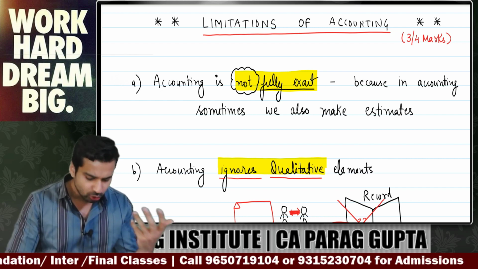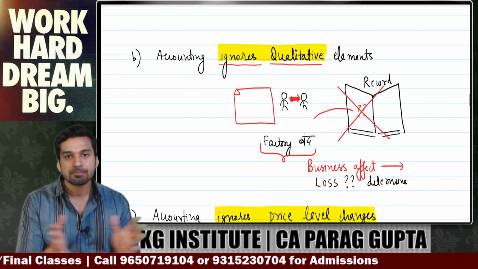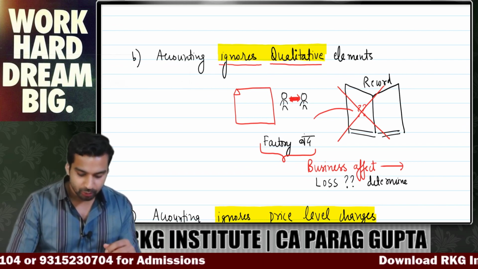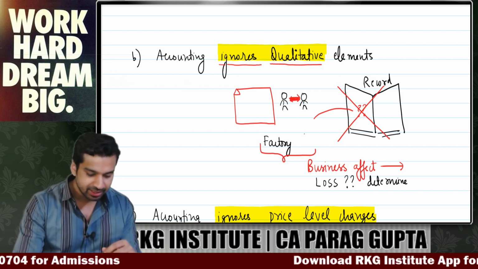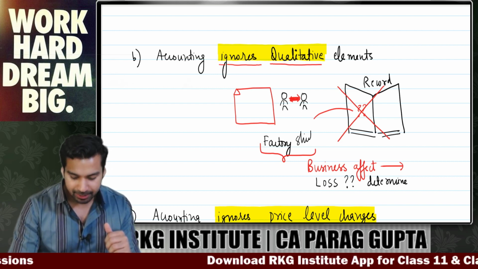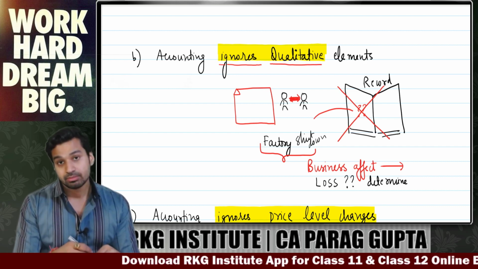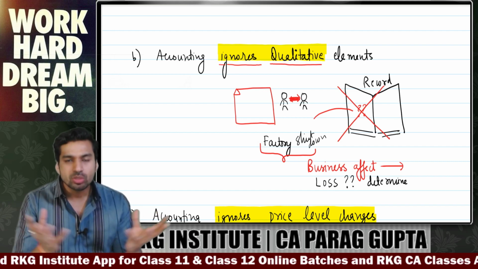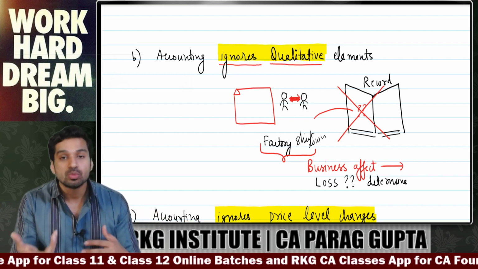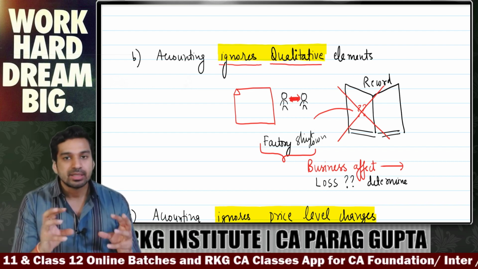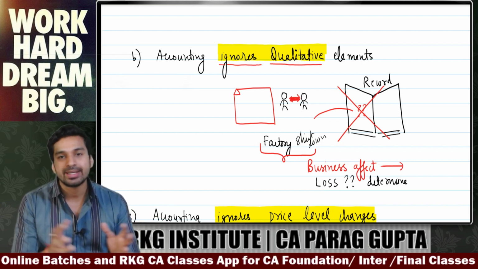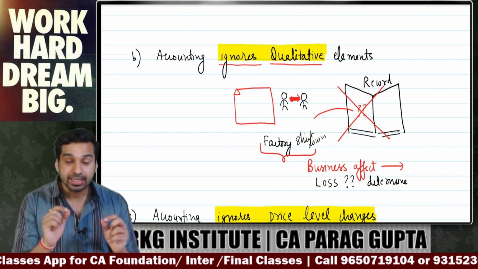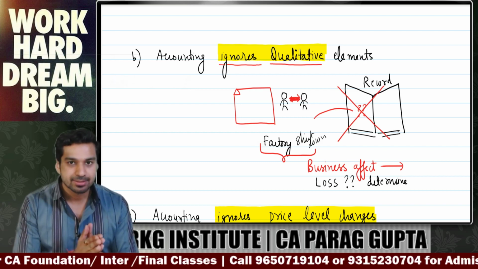Second, it ignores all the qualitative elements. Like suppose there are 2 workers in my factory, and they both got into an ugly fight, and my factory has been shut down for, let's say, 5 days. Is it a loss to my business? You will say, yes, sir. But this whole scenario cannot be converted into money terms. I cannot quantify this whole scenario because it is qualitative in nature. So, second limitation of accounting is that it ignores the qualitative aspects.